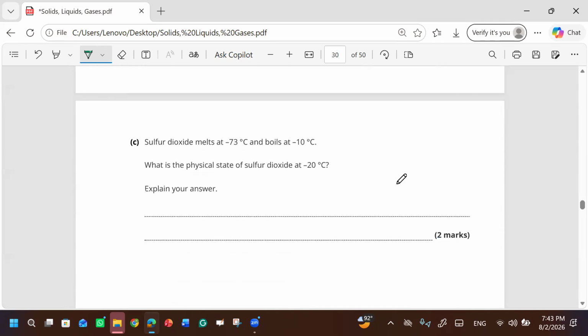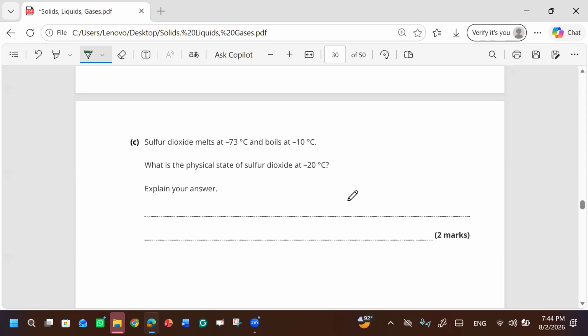Sulfur dioxide melts at minus 73 and boils at minus 10. What is the physical state of sulfur dioxide at minus 20? Like, sulfur dioxide melts at 73 and boils at -10. So at -20, it will be in a gaseous form, because at -10 it will boil.